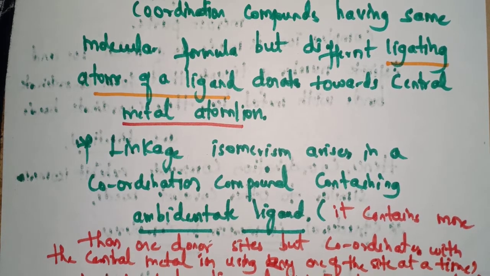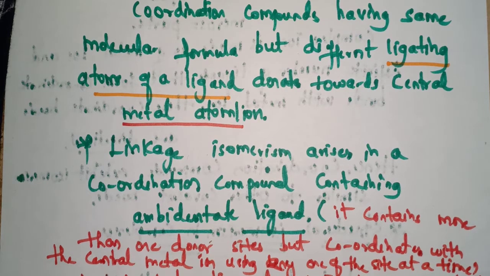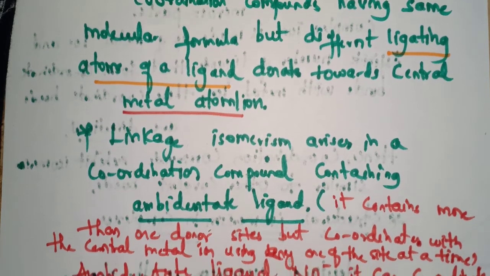Here, ambidentate ligands may consist of more than one donor site but coordinate with the central metal atom or ion using only one of the sites at a time. I will give an example for this.